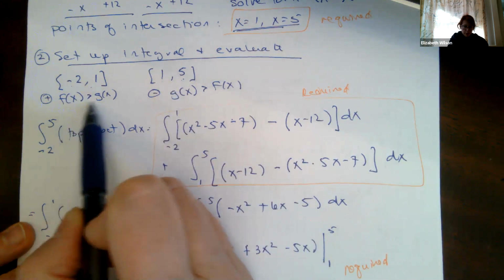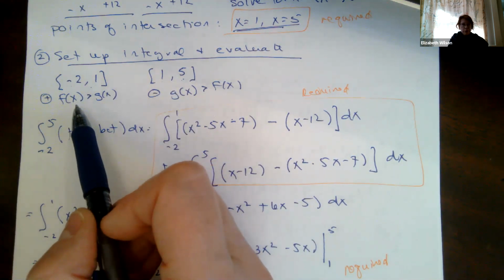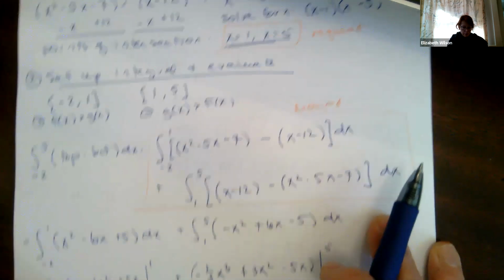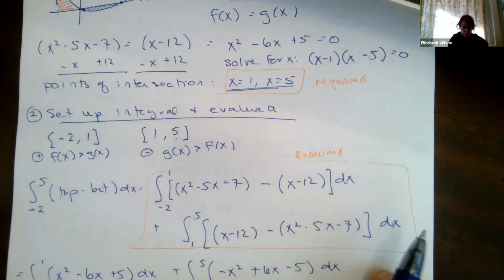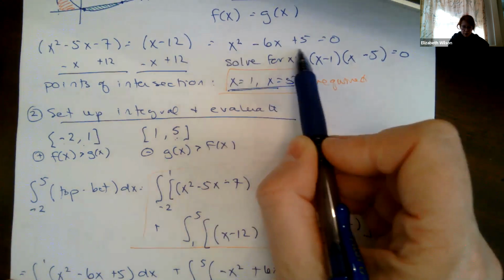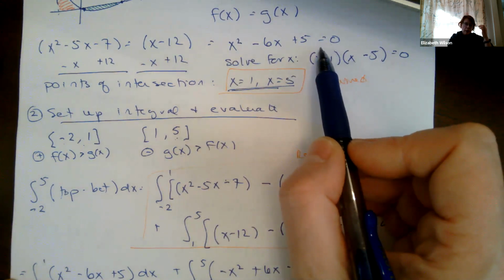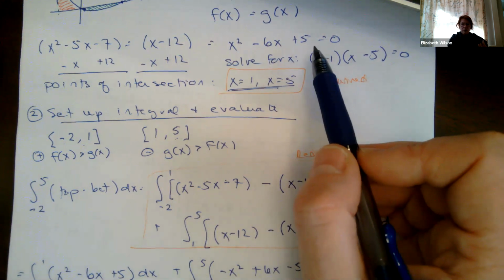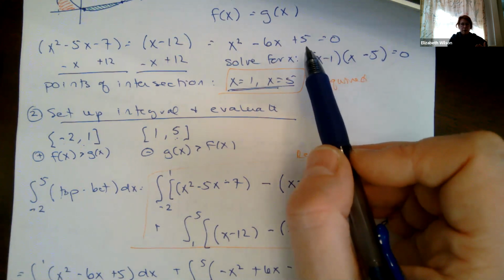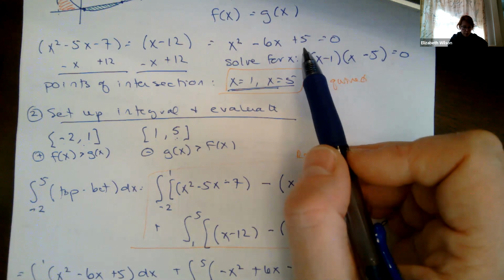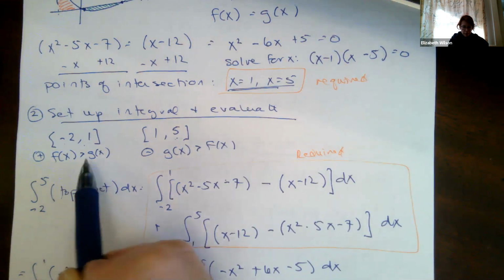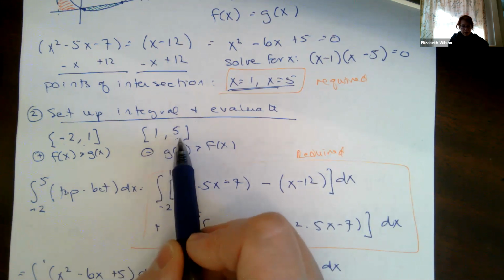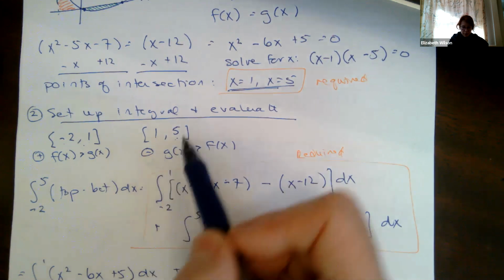Within this, I do a value check where I plug in a number. I chose 0 because 0 is between -2 and 1. I plugged that into f of x minus g of x, and I got a positive number. If f of x minus g of x gives me a positive number, that means f is greater than g, which is what I need to know. So that becomes my top and my bottom. Between 1 to 5, which is my second interval, I plug in a number, I chose 2.